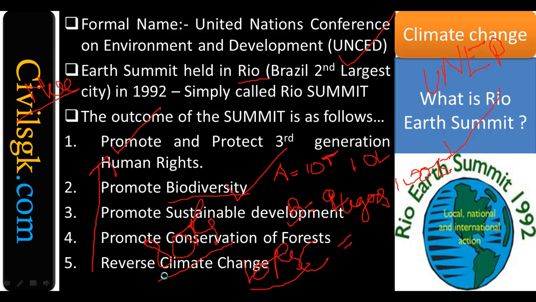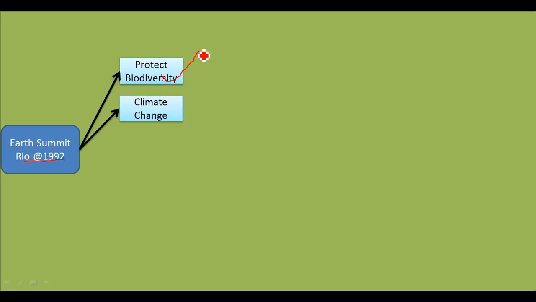Understood? Next slide. Earth Summit Rio 1992, which happened, right? This is not important for civils basically, because this has already been asked 3 times before. So there is no need of remembering Earth Summit. But what are the things that we need to remember? What is the first outcome of the Rio Summit? Protect biodiversity. Second one, reverse climate change, sustainable development. These three are very, very important.